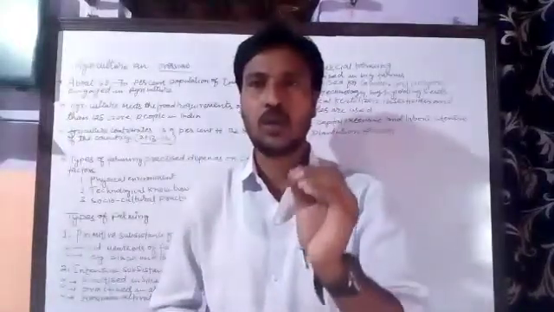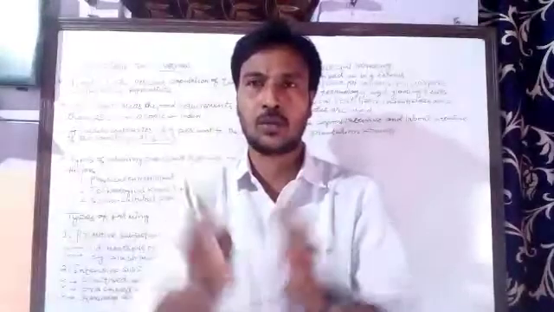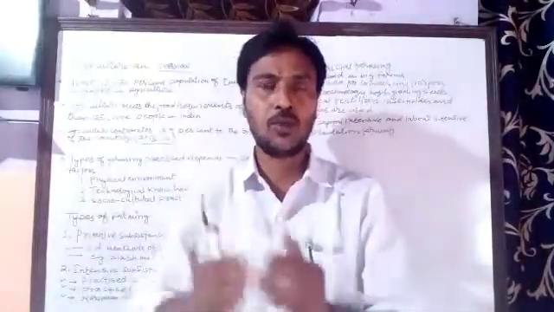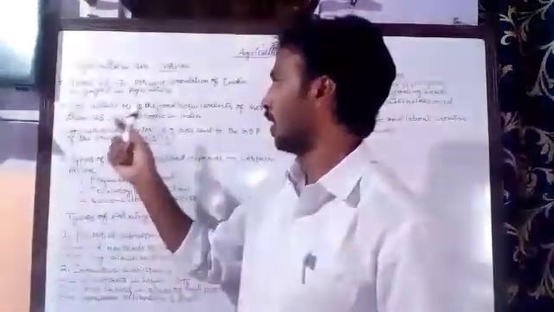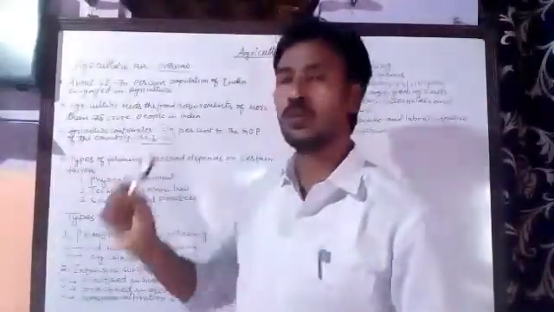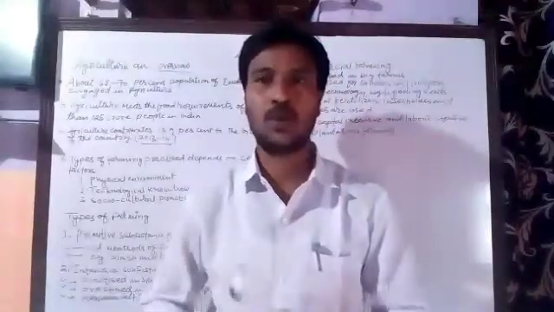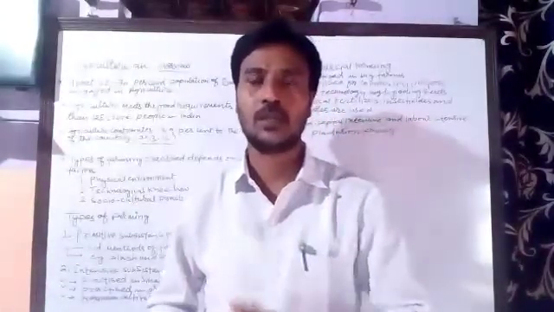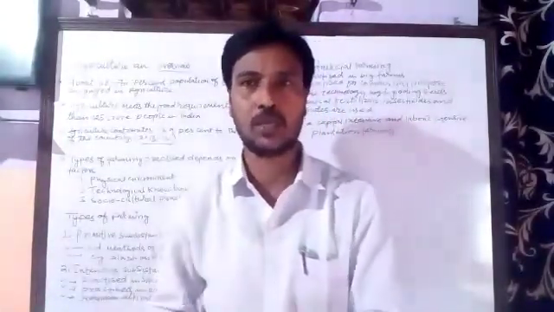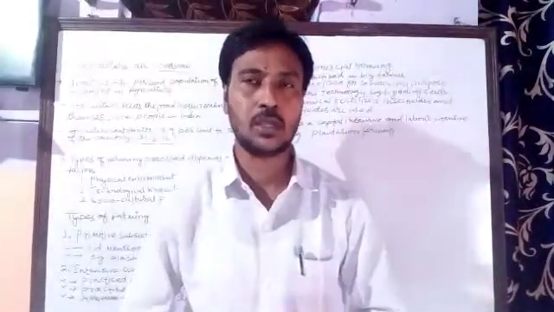Around more than 125 crore people have their food requirements fulfilled by agriculture, and around 63%, or more than 60% of people, get their livelihood from agriculture. So these are all the facts about agriculture.